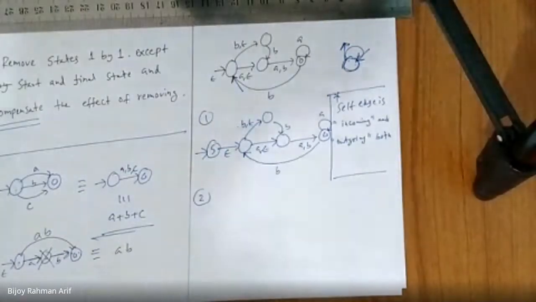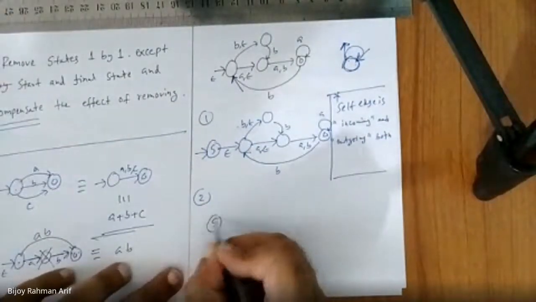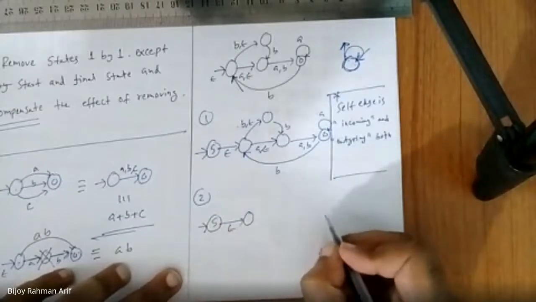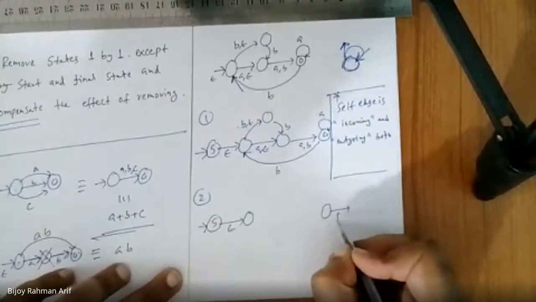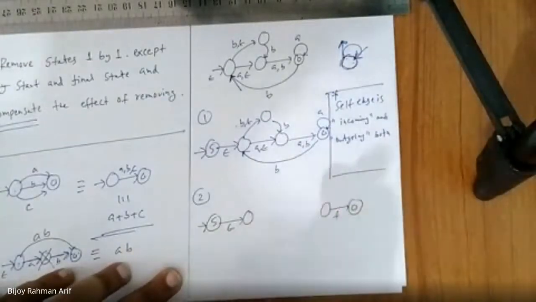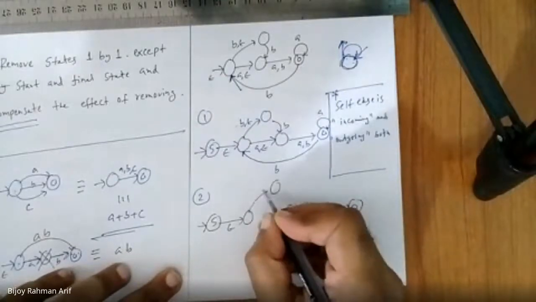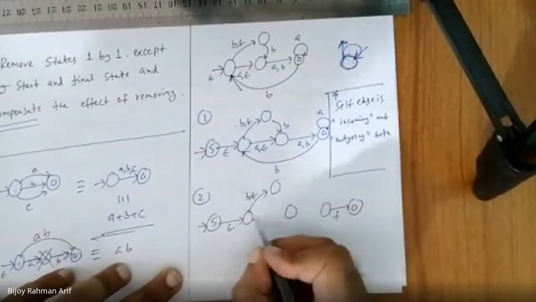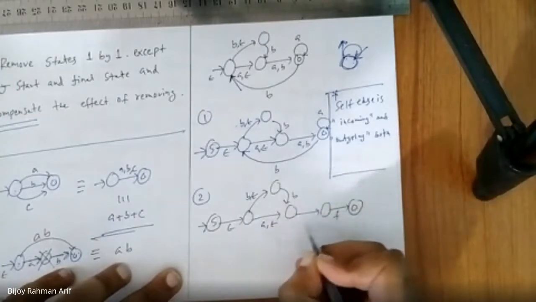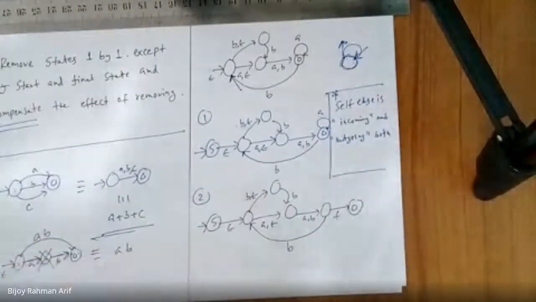So I have to remove that final state. I'm going to create a dummy final state here like this and make it the final state, and remove the original final state mark, and other things will remain the same. B comma epsilon, A comma epsilon, B, A comma B. This one is B. Now we are done.